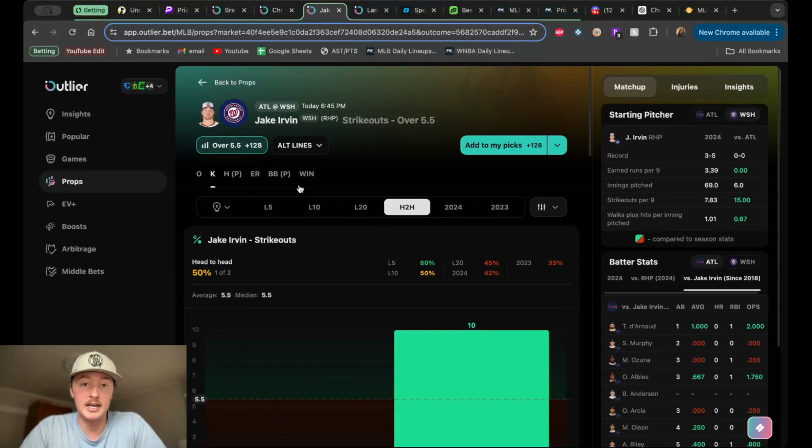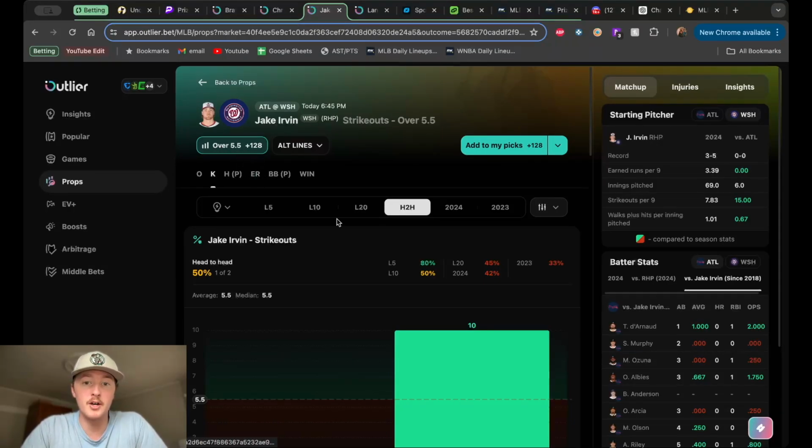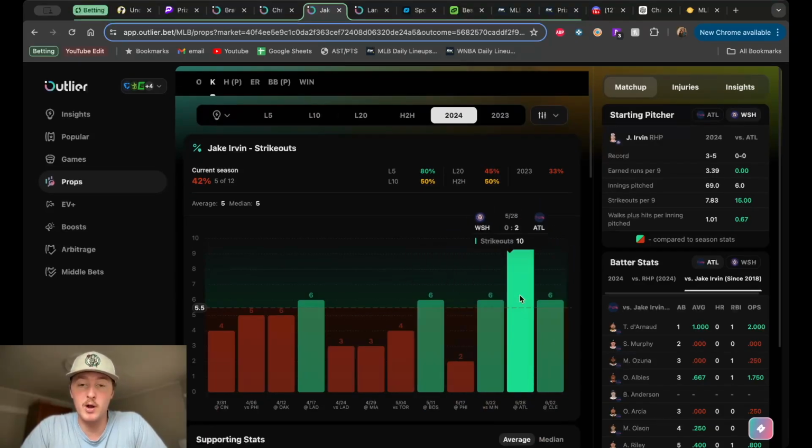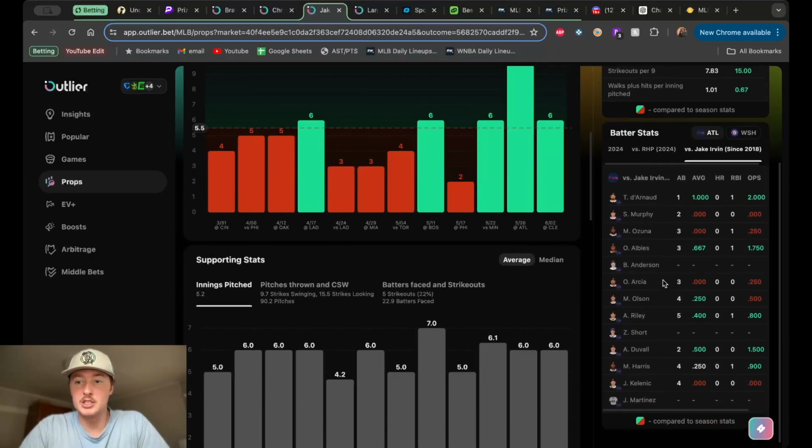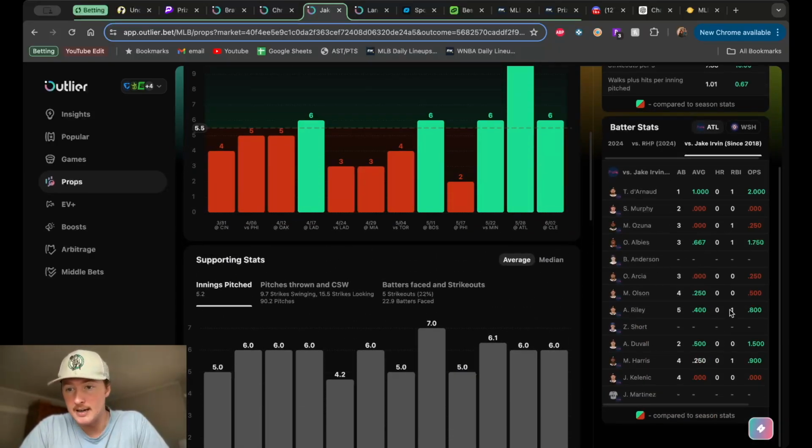So he's another guy I could potentially start looking at strikeouts for. Probably be 5.0 over on PrizePicks, and he's done it pretty well the last few games here. So that's something to look at if you want to look at the K percentage for this team, the Atlanta Braves. 17th ranked, so middle of the road, 23.2% K rate right there. And then individually, specifically against Jake Irvin, again, nothing too crazy.